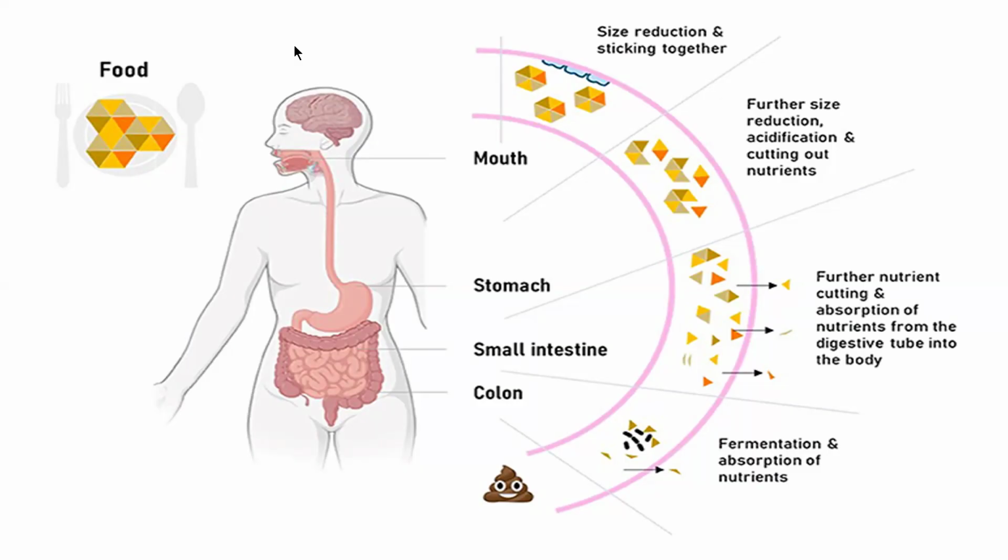Then after the stomach, this food chyme travels into the duodenum, then to the other parts of the small intestine, where complete digestion of food takes place, and absorption of nutrients takes place from the digestive tube into the body. Then it passes to the colon, the large intestine, and from the anus it will be egested out in the form of feces, and absorption takes place.